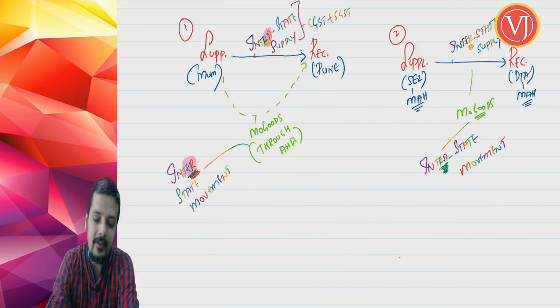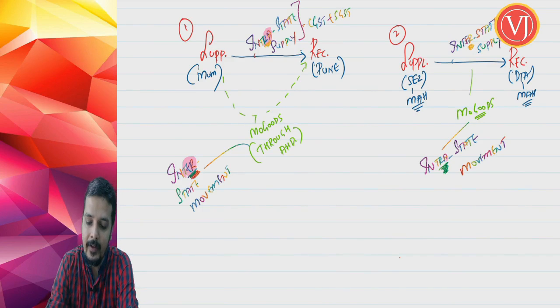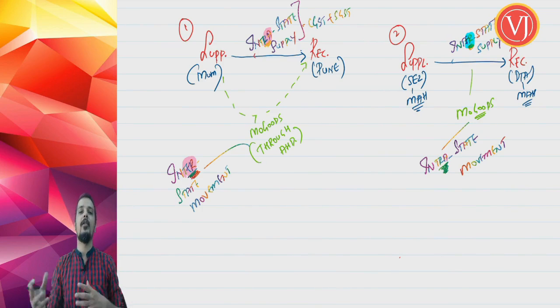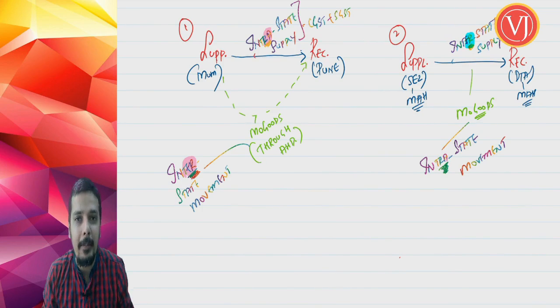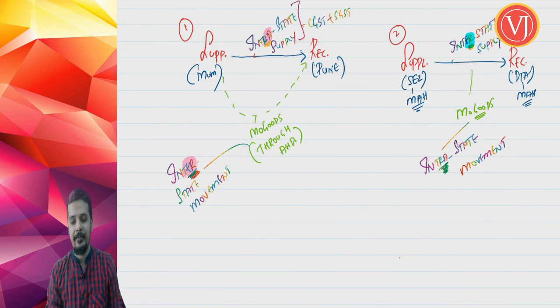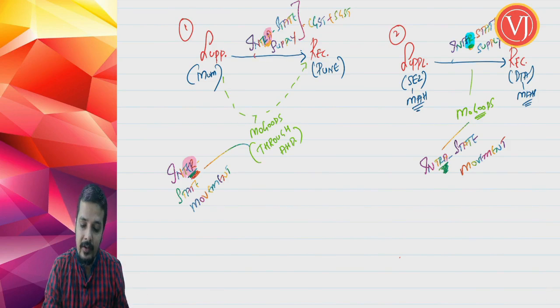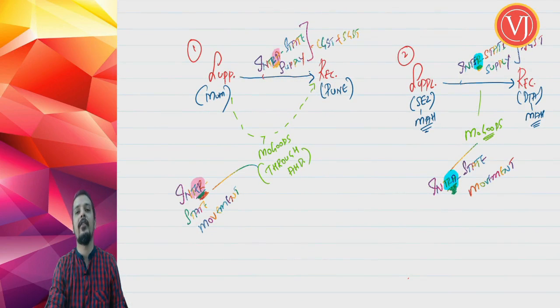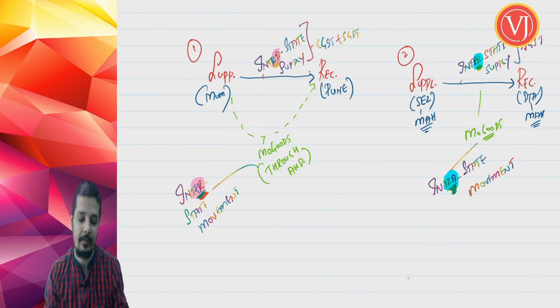Now friends, look at this beautiful scenario. In the second case, the supply is interstate supply because it is from a special economic zone to a domestic tariff area, so IGST will be there. But the movement of goods is intrastate, which means the threshold limit for intrastate movement of goods in Maharashtra will be applicable for determining whether an e-way bill is there or not.